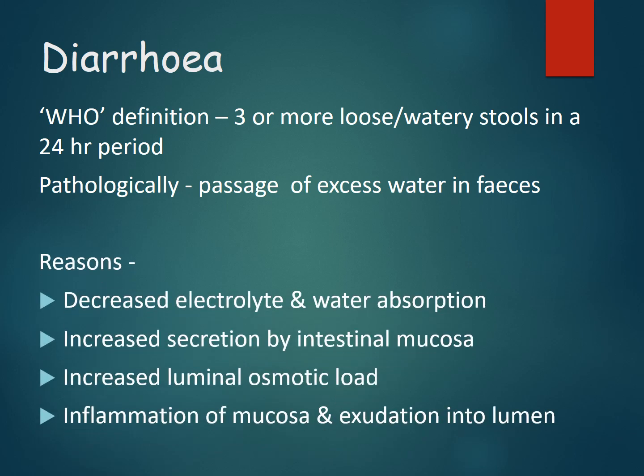At the biochemical level, we can describe 3 reasons for developing excess water in the feces. First of all, it is due to decreased electrolyte and water absorption. We know that our intestine, the gut tract, is the place where all the substances we have taken orally are absorbed. So when there is decreased absorption of electrolyte and water from the food we have taken in, it leads to loose stool or excess water in the feces.